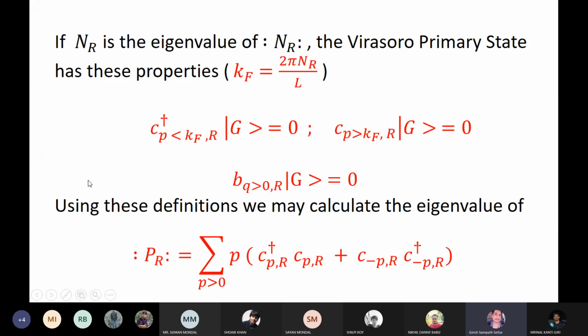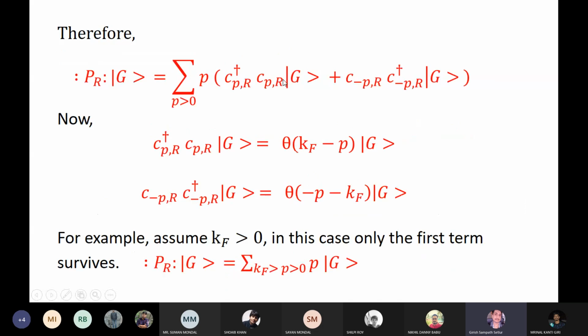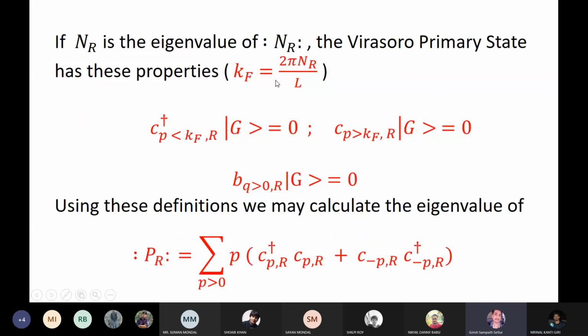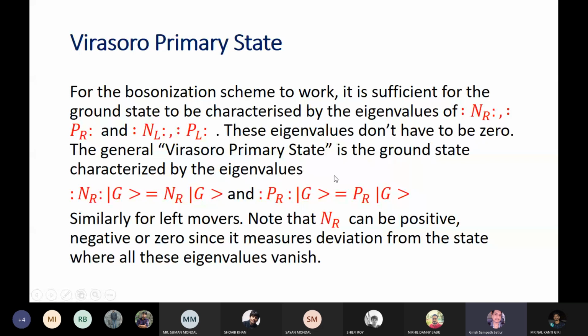So now, as promised, I'm going to show that the eigenvalue of this normal ordered PR, which I've called PR, is related to the eigenvalue of the normal ordered NR, which I've called just NR. So I'm going to show that these eigenvalues are not unrelated. In other words, the PR eigenvalue and NR are related. Okay, so I'm going to show you that.